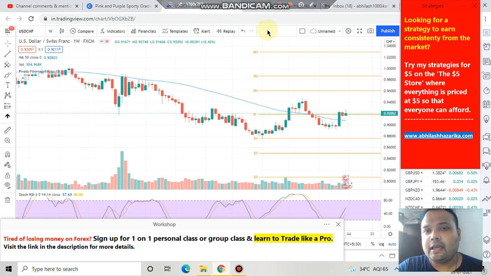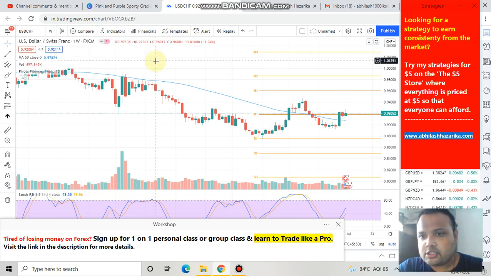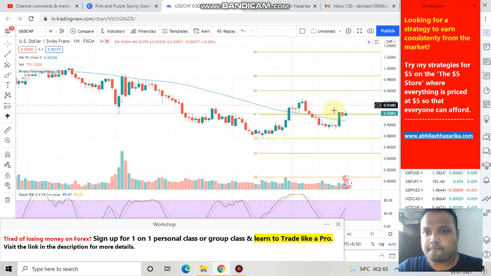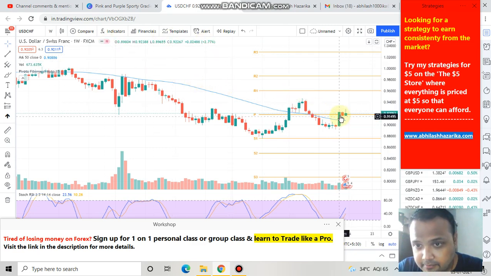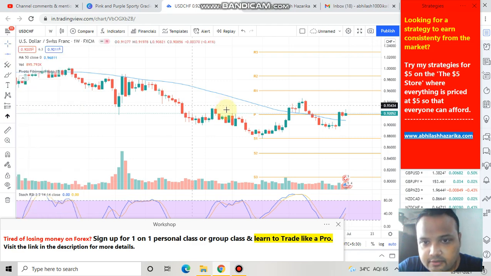I prefer to see what the big players are doing and thinking. The weekly chart shows that the market has formed a shooting star kind of pattern, and right now the market is standing at the support level, which is a very good thing, which means that this support level from the weekly chart is a valid one.